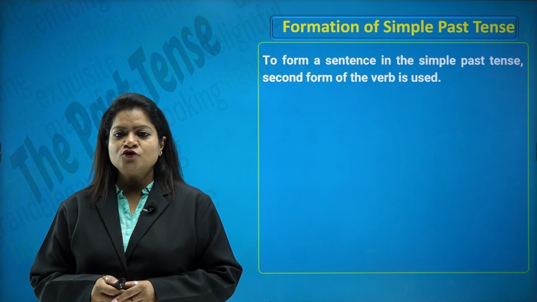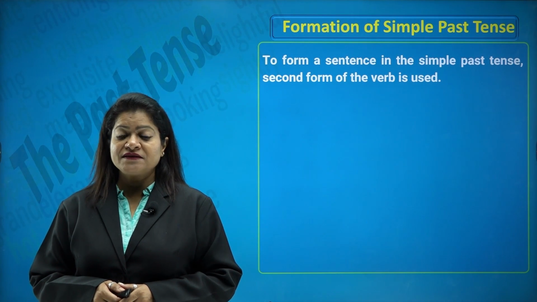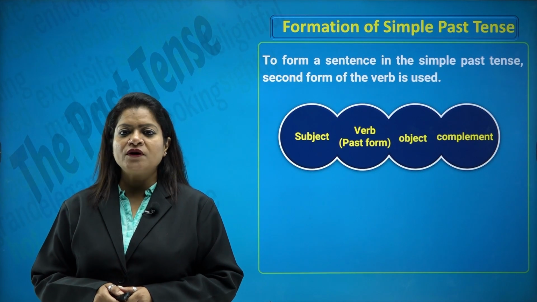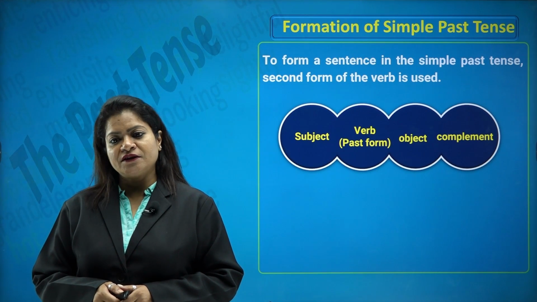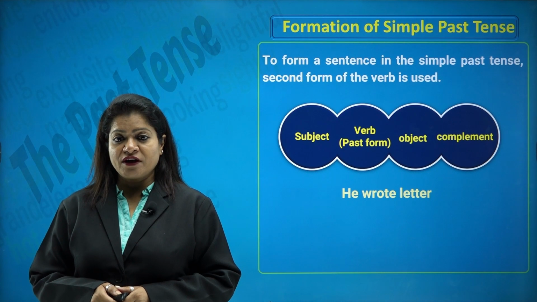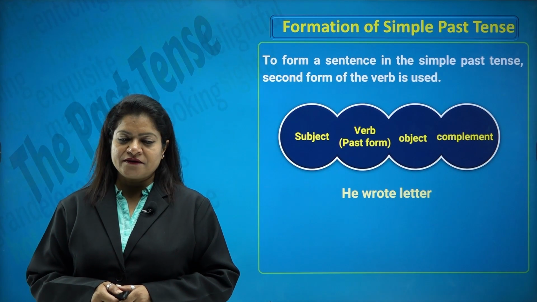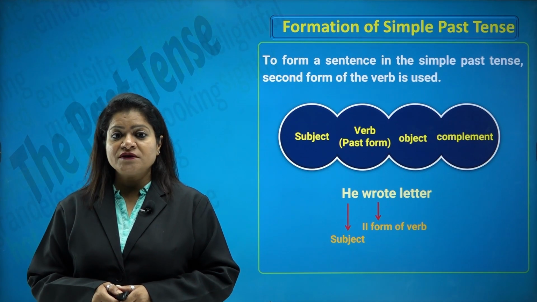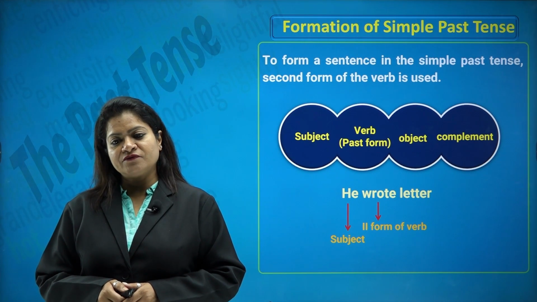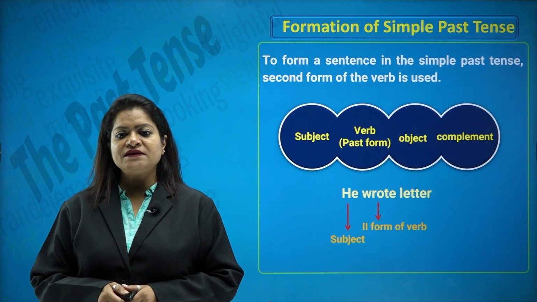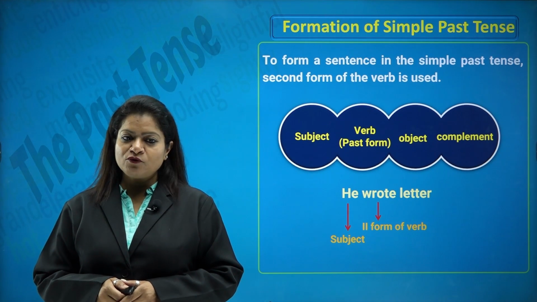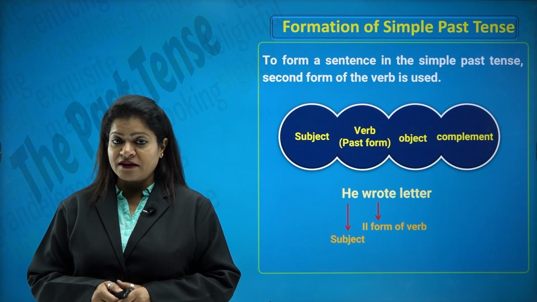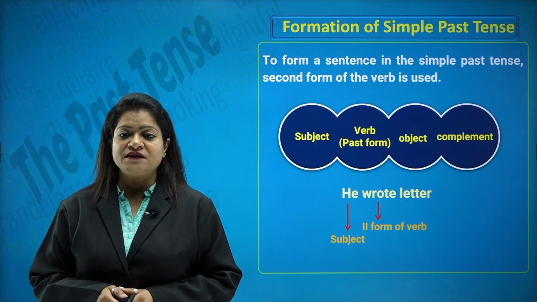Let's look at it. To form a sentence in the simple past tense, the second form of the verb is used. For example, subject, verb in the past form, object and complement. So, let's look at this example. He wrote a letter. Subject. The second form of a verb, what is the root form here? Write. And what have we used? Wrote. So, W-R-I-T-E, write is the root form and W-R-O-T-E is the second form or the past form. It's an irregular verb because we're changing it by changing the vowel.